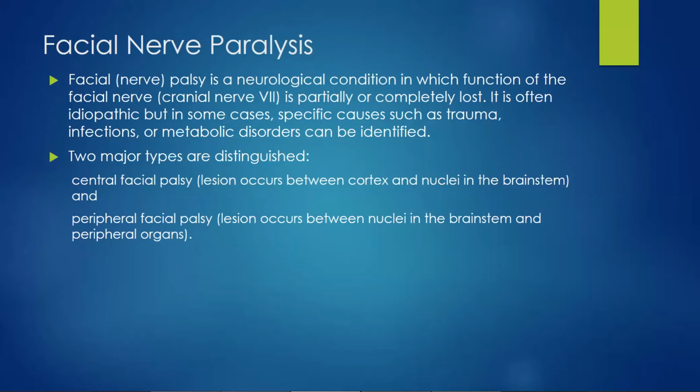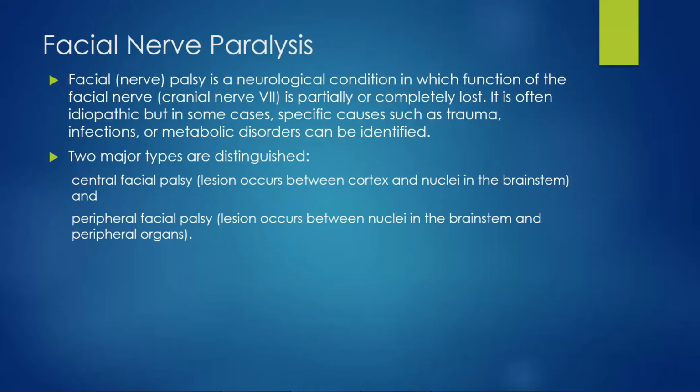Then we have facial nerve paralysis. Facial nerve palsy, which is also known as facial nerve paralysis, is a neurological condition in which function of the facial nerve, that is cranial nerve 7, is partially or completely lost. It is often idiopathic, but in some cases, specific causes such as trauma, infection, or metabolic disorders can be identified.